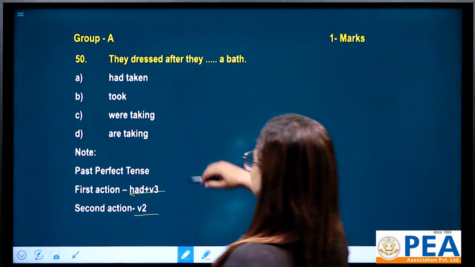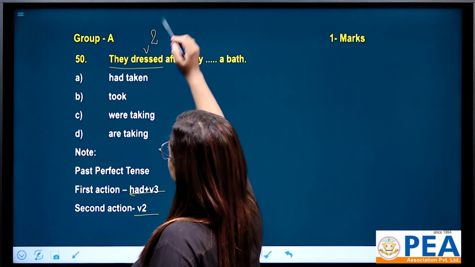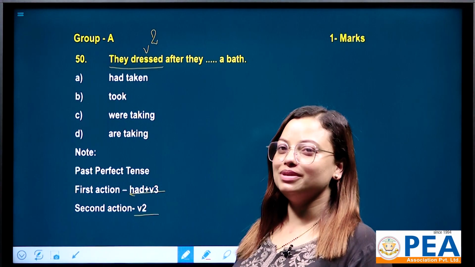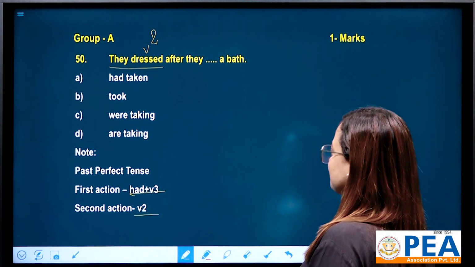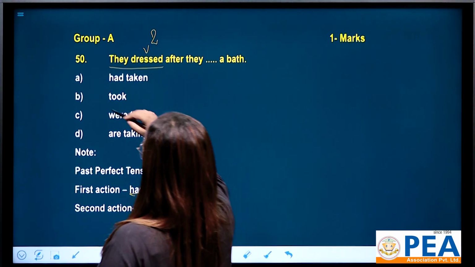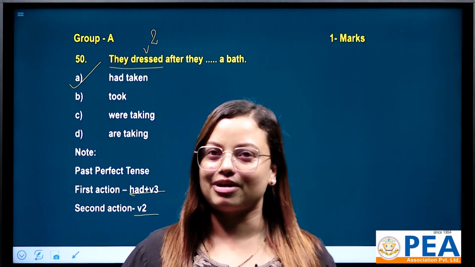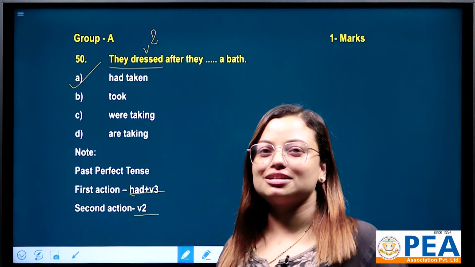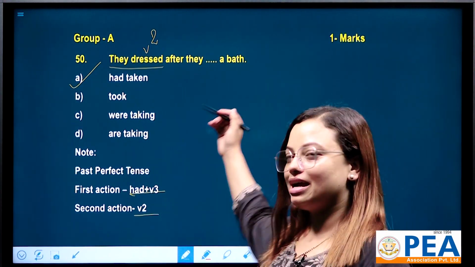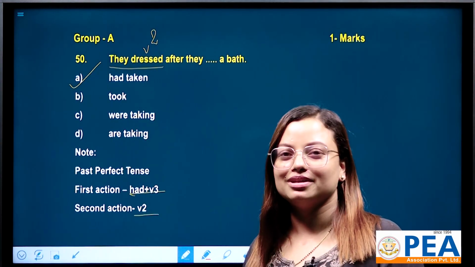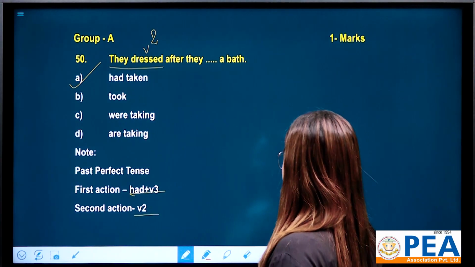Now look here. They dressed. It has verb 2, so this is your second action. And which is your first action? After they, they had taken a bath. First they had taken a bath and then they dressed. That's why there are 2 actions. The first action should be followed by had plus verb 3 and the second action should be followed by verb 2. So the correct answer is none other than A for question number 50.